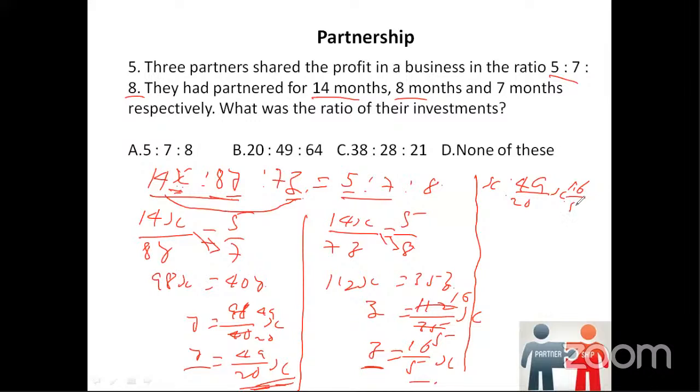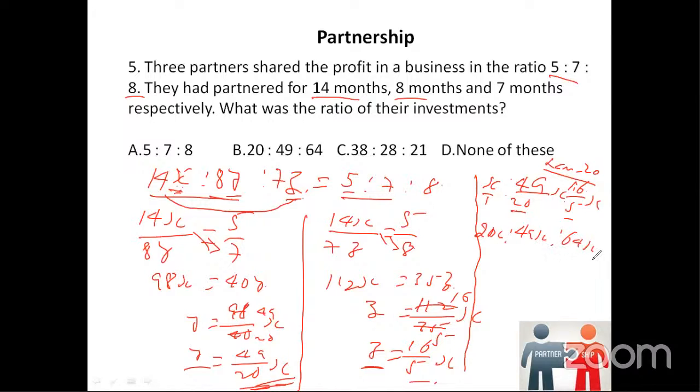Now if you observe the LCM, 20 and 5 we have, so the LCM is going to be 20. We should multiply X with 20 because in the denominator we have only 1, so it should become 20. LCM is 20 for 5 and 20. So this will become 20X is to 49X. 5 4s are 20, therefore 16 4s are 64, so this will be 64X.